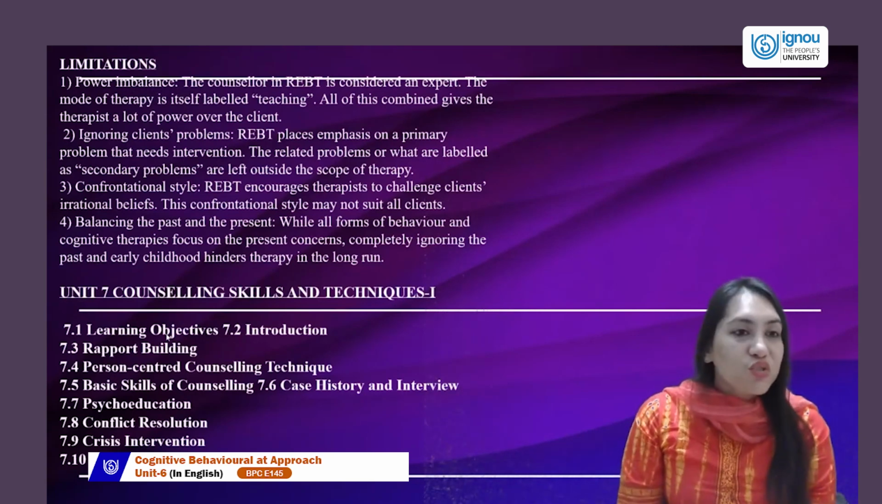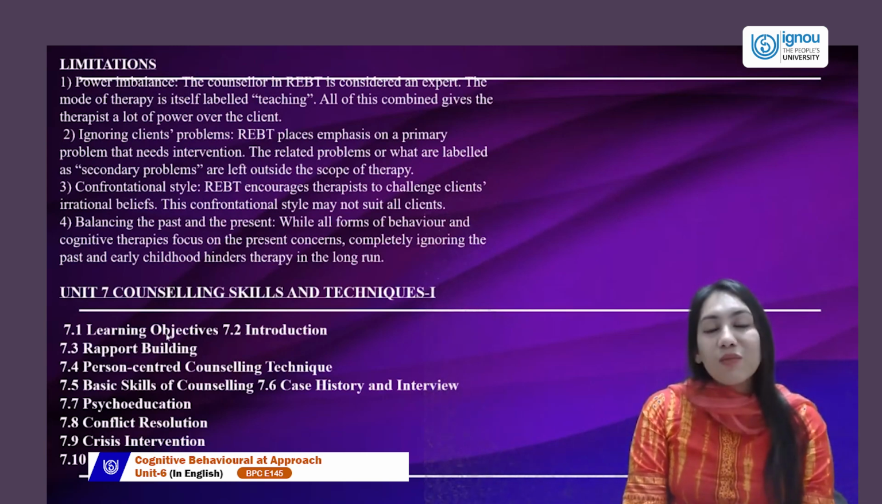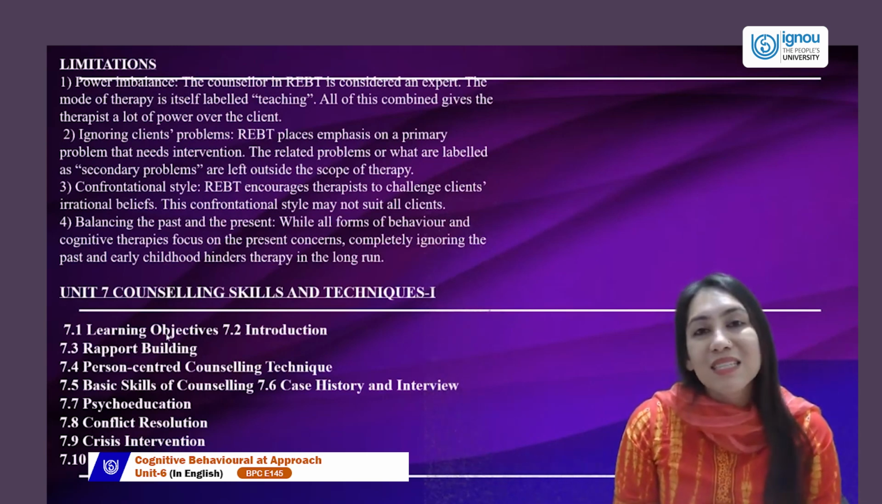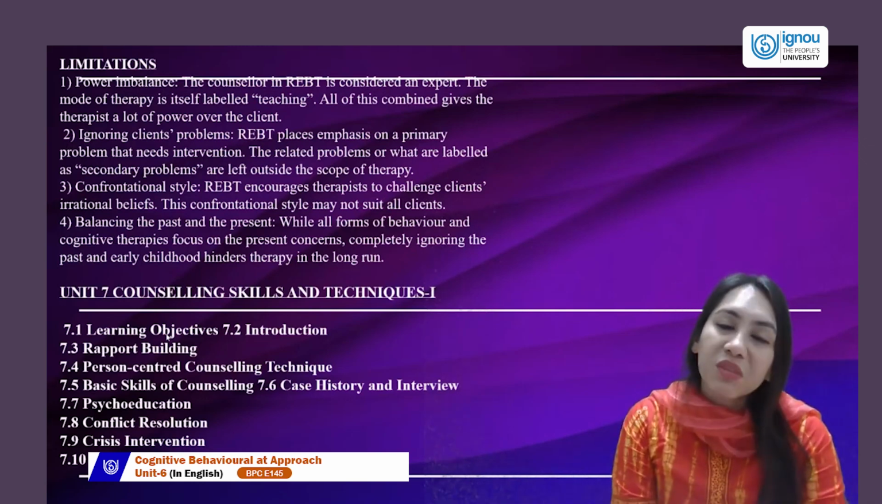So some of the limitations are power imbalance, ignoring the client's other problems, the confrontation style which might not suit all, and balancing the past and present. We forget that our irrational beliefs are an outproduct from the early times.